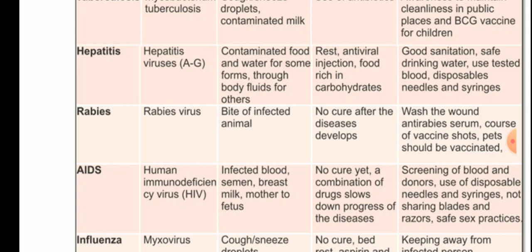No cure yet. Again, for control, there is no cure yet. A combination of drugs slows down the process of the disease, but ultimately there is no cure. And prevention: screening of blood and donors. If blood exchange is being done, for example, if somebody needs blood and blood is being donated, then the blood should be screened and properly checked.